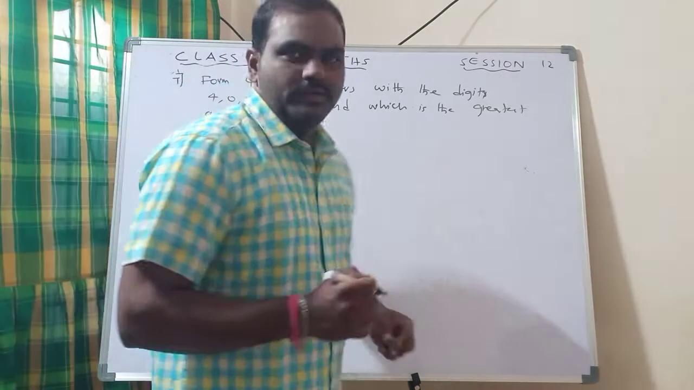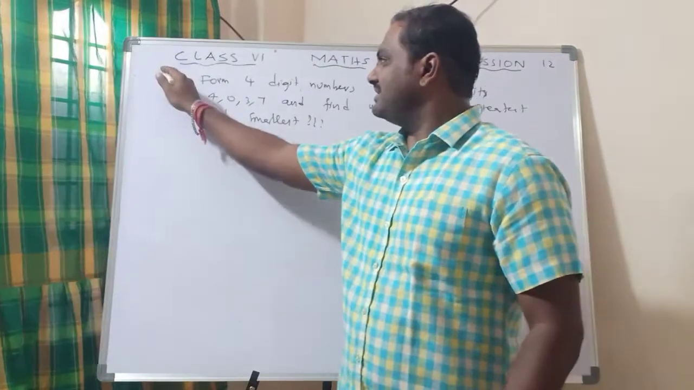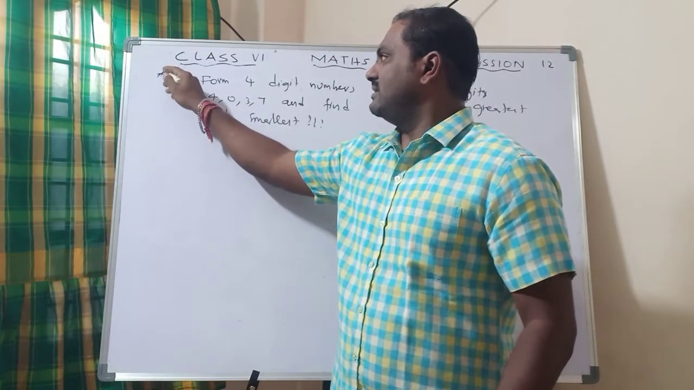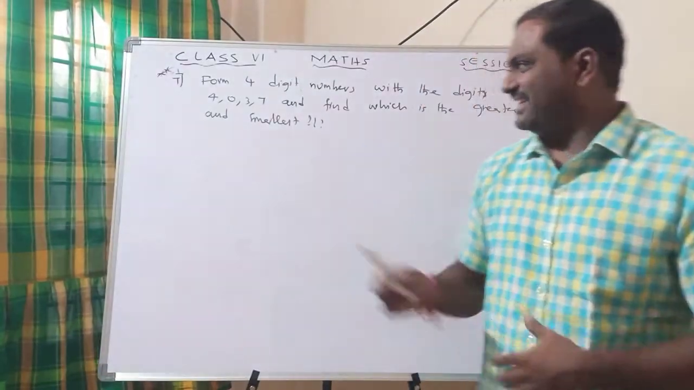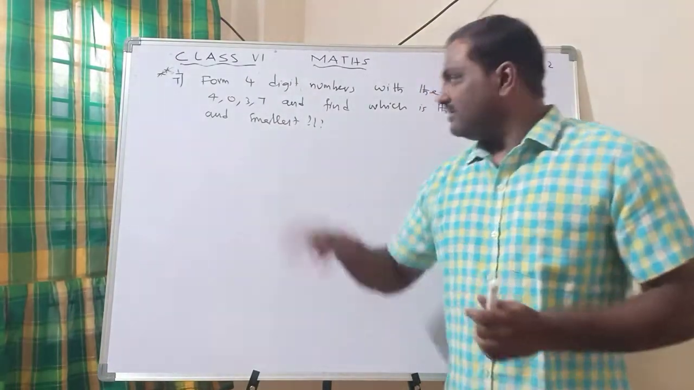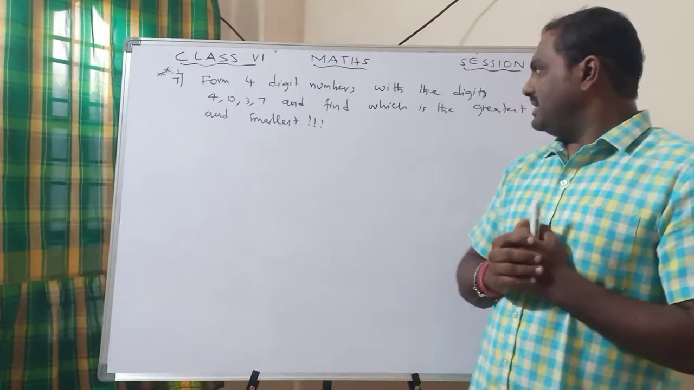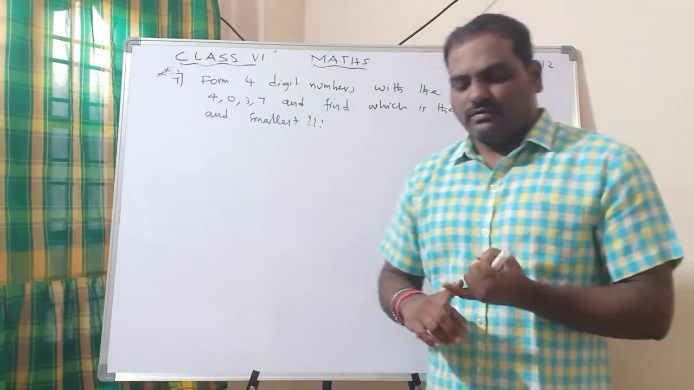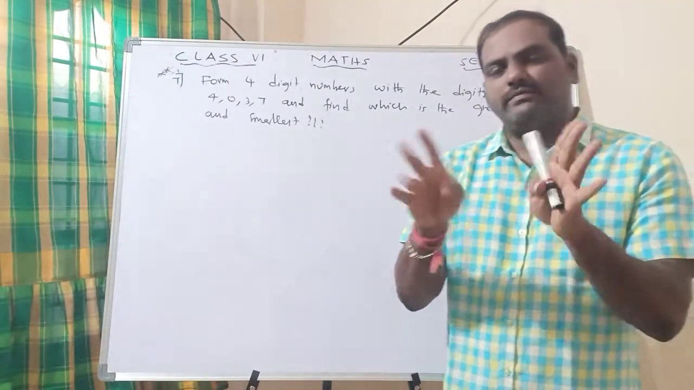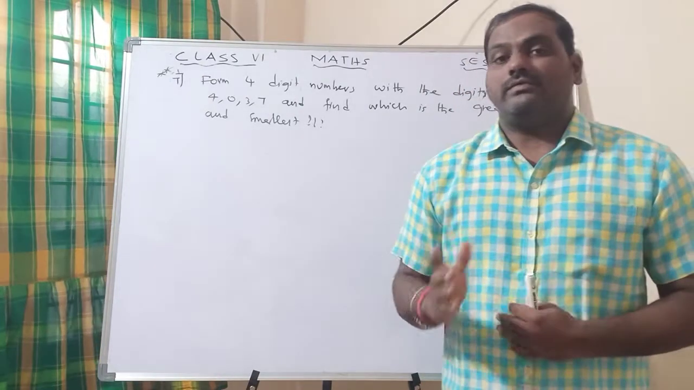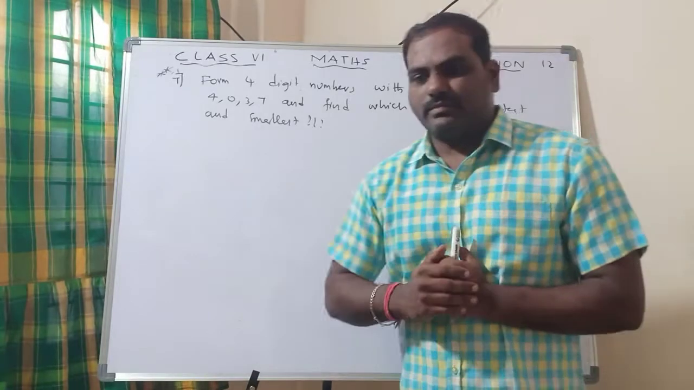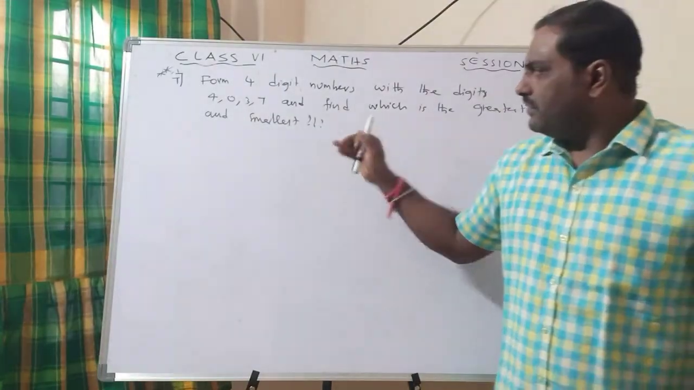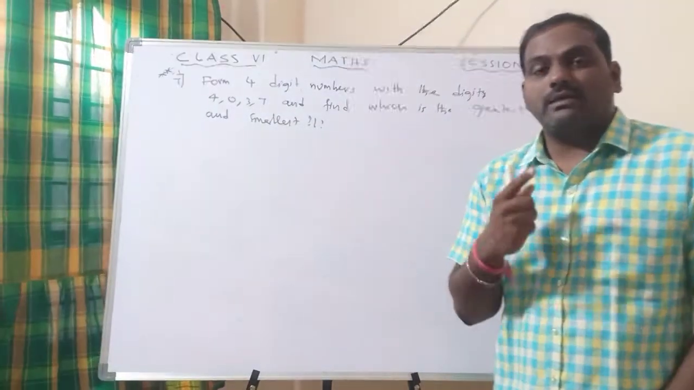Right. Now, a very good question and a very important question. A logical question. All the good, important, logical ones come in this category. Now the question is: form 4-digit numbers with the digits 4, 0, 3, 7. He gave 4 digits, and we have to form 4-digit numbers and find which is the greatest and which is the smallest. Okay. Before writing this, I have to recall one point.